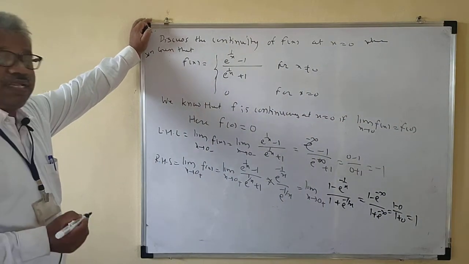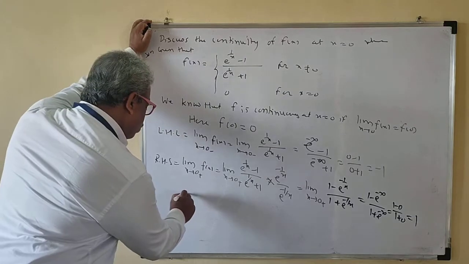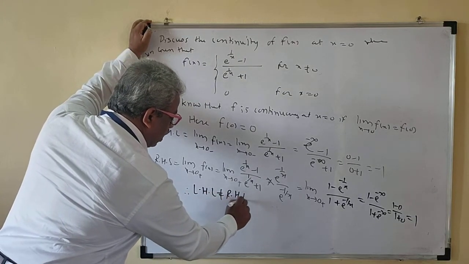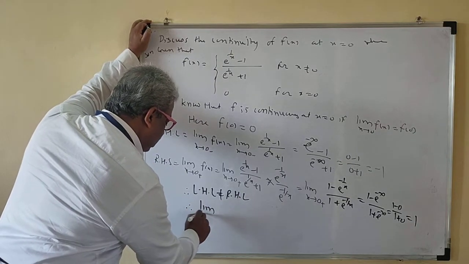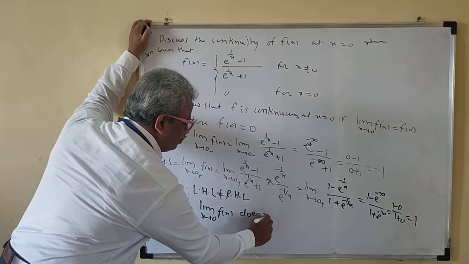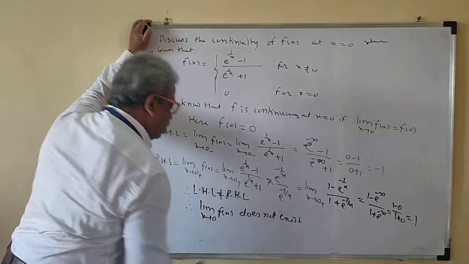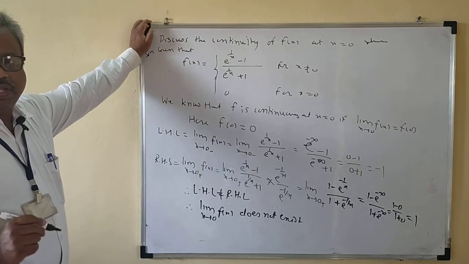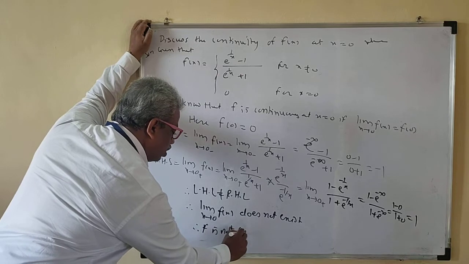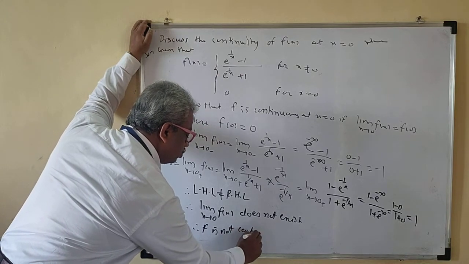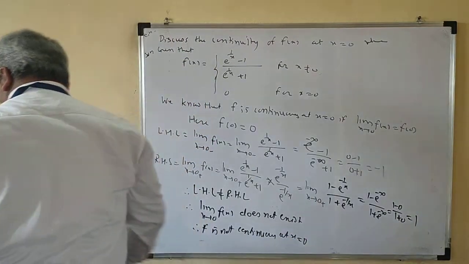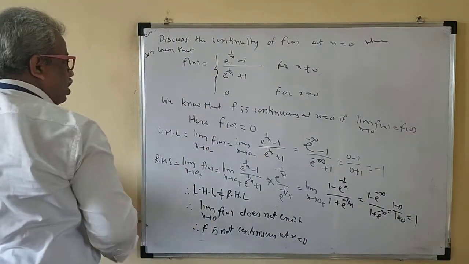So now your left hand limit is minus 1. Your right hand limit is 1. So therefore, left hand limit not equal to right hand limit. So therefore limit x tends to 0 f of x does not exist. So if the limit does not exist, the function will not be continuous. Therefore f is not continuous at x is equal to 0. Okay.